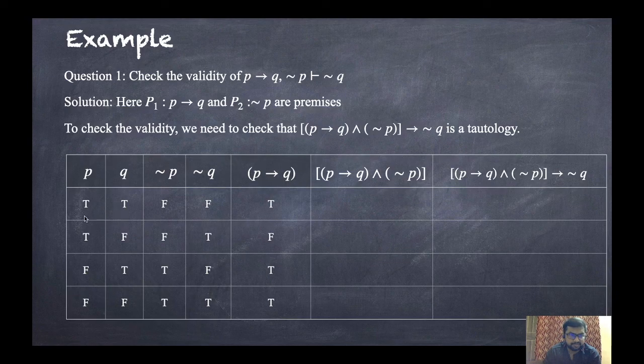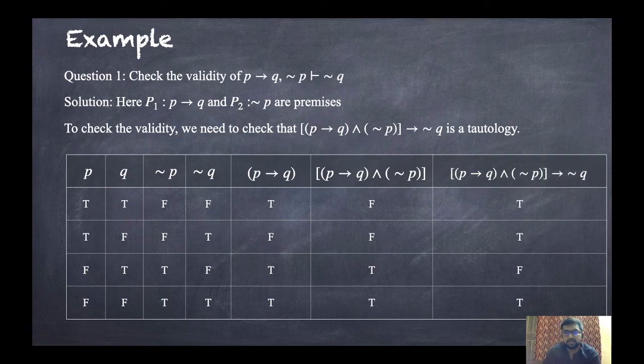Now P implies Q: both are true, that means true. Both are false, that means true. Now TF, here the conclusion part is Q, so here it will be F. FT, so here it will be T. Now P implies Q and not P, that means this third one and fifth one. If both are true, then true, otherwise false. So here F, F, F, T, T, T.